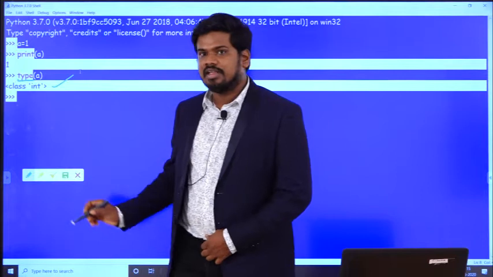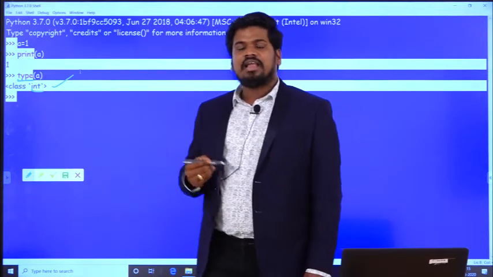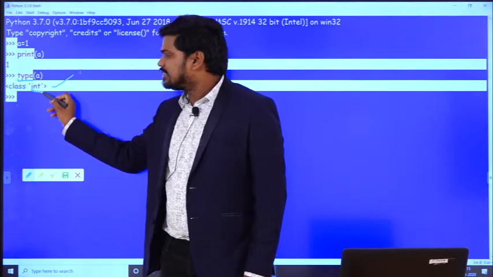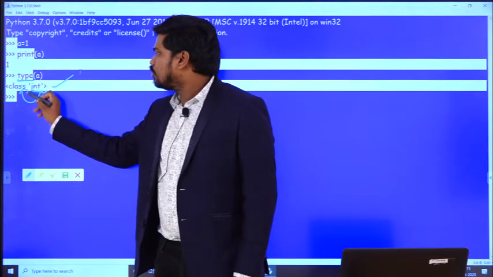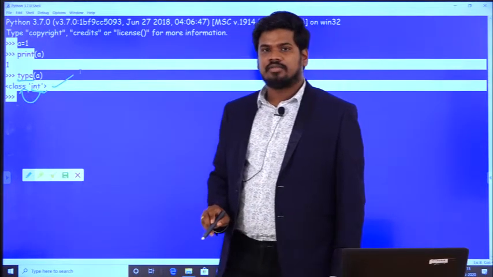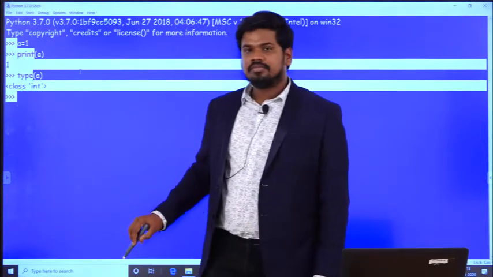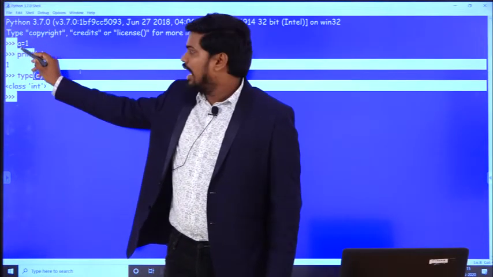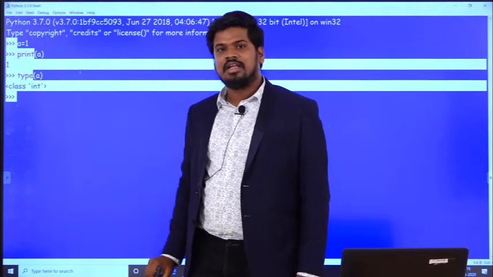Observe carefully, here I have got int, that I can know clearly. But this int is an object, and this int belongs to this class. That is how we have to interpret it. I am repeating again: in the first line I have given A is equal to 1, and if I want to know the type of A, the function I have to use is type.